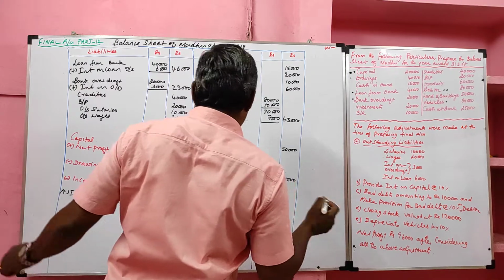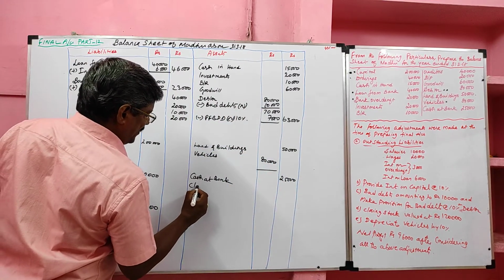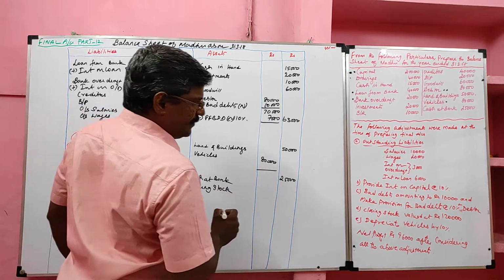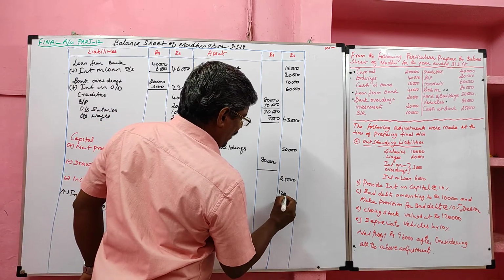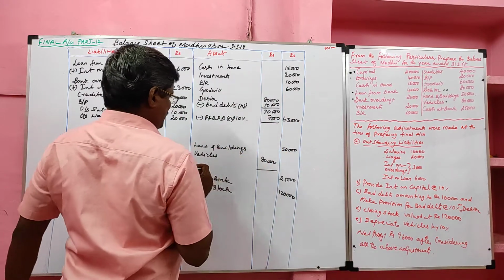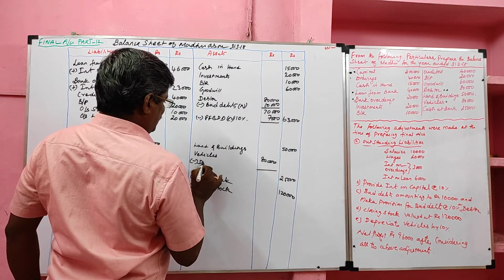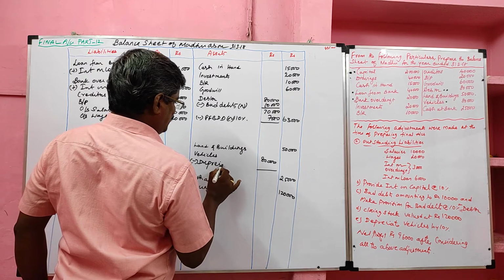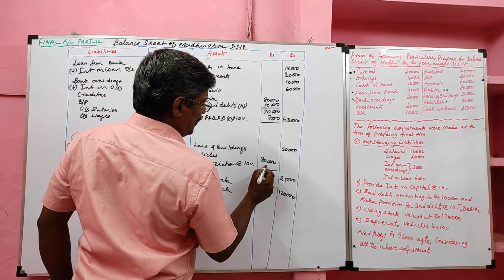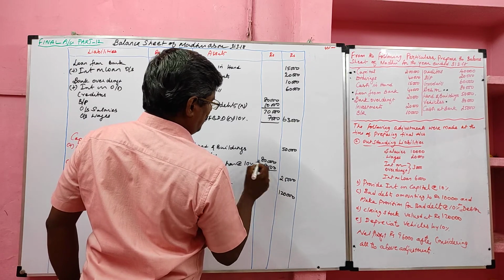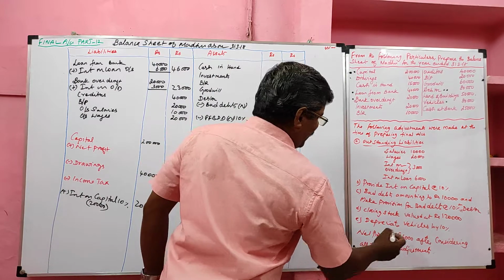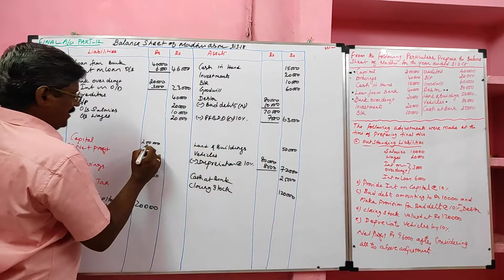Then closing stock to be recorded in the asset side, 1,20,000. Then depreciate vehicle by 10%. We have to deduct depreciation from the concerned fixed asset. So depreciation at 10% on 80,000, that is 8,000. So balance 72,000. Then net profit 96,000 should be added with the capital.